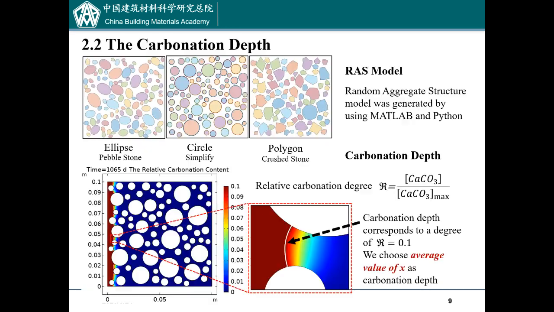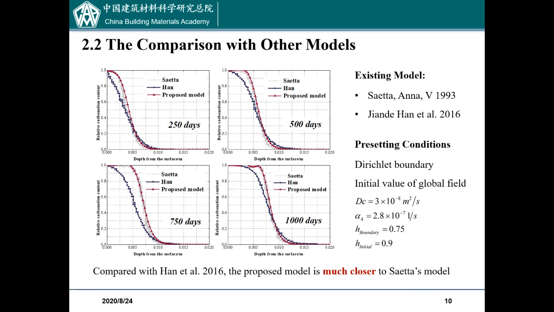In terms of the simulation result, we assume that one area can be regarded as fully carbonated when relative carbonation degree reaches a threshold or beyond. In 2016, Dr. Han and his team also applied the Najjar model to study the carbonation of concrete.